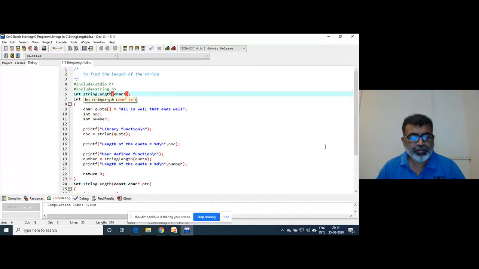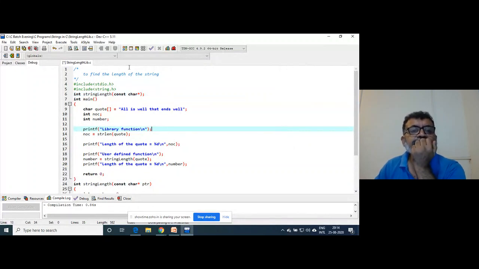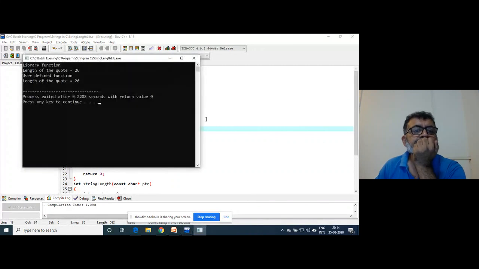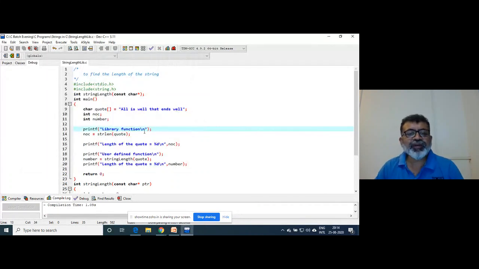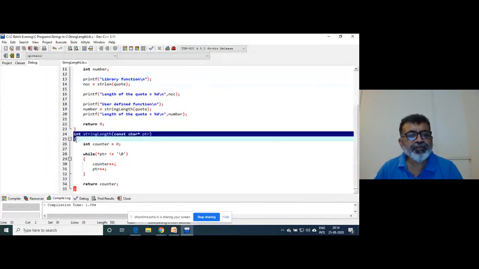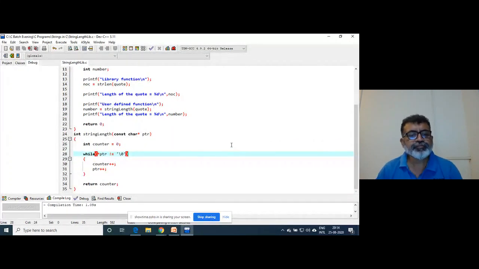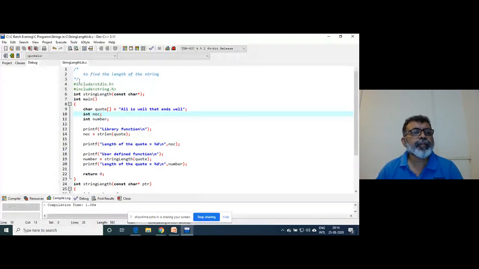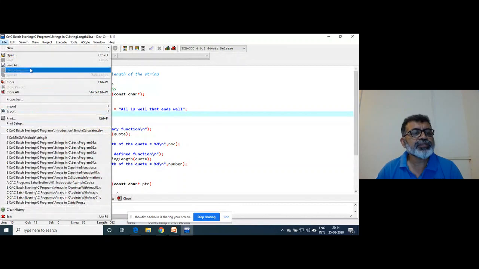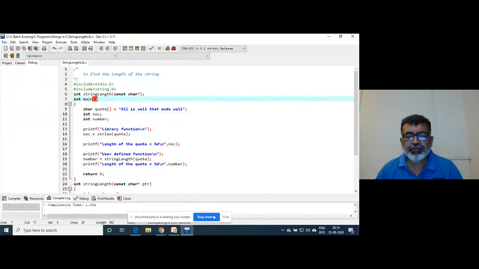Const char star. Got this? So this is the perfect definition of length. So I will save this. Yeah, it is saved. We will stop here and I will open the session for question and answers.